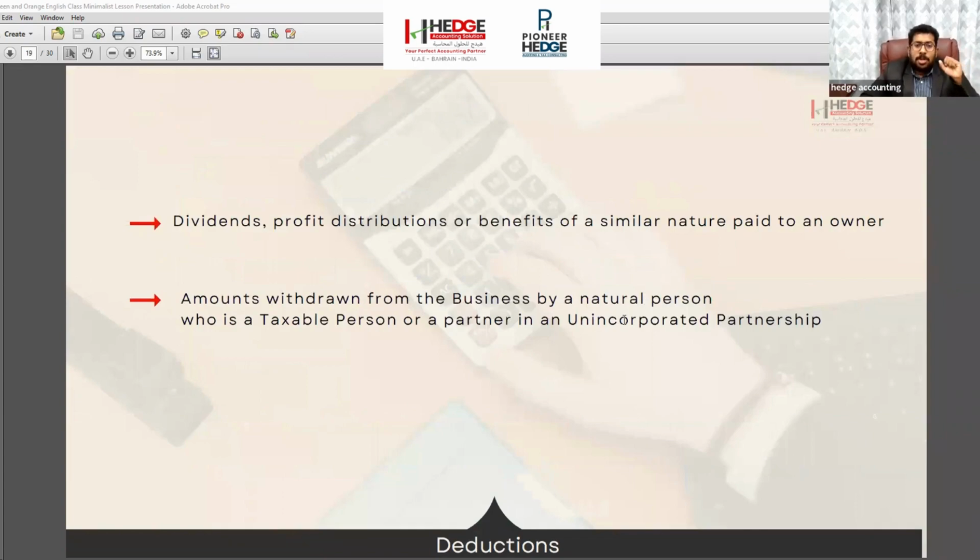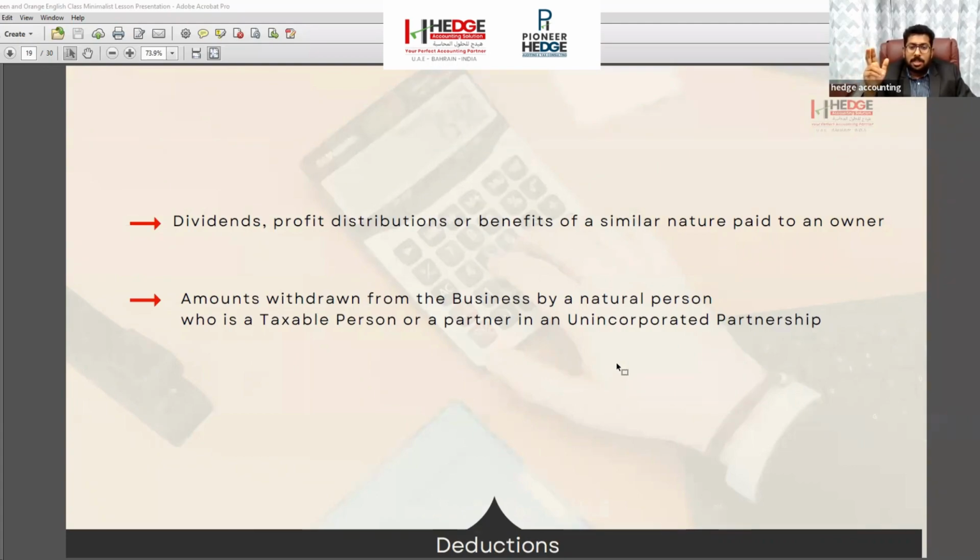Next is a main important thing regarding the withdrawal by the owners. Many people have this doubt regarding the withdrawal of the owners. We are providing salary to the owners, accommodation facilities, and petrol facilities to the owner. All these facilities we are providing to the owners, but as per the law, it is treated as part of the profit only. So you cannot deduct it at all. Before, we said whatever profit you are receiving from the company, there is no corporate tax on that.